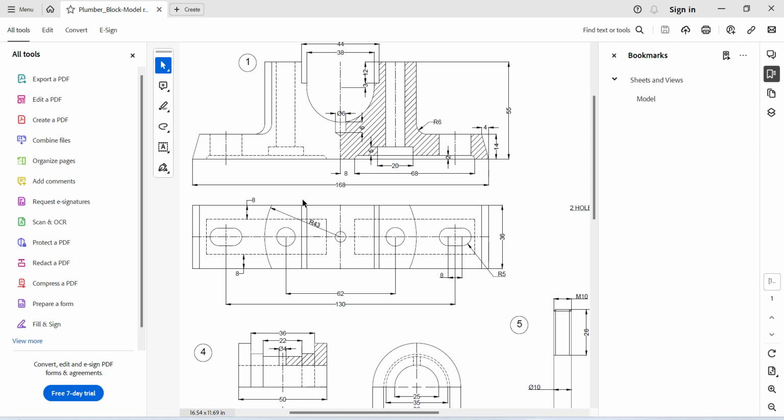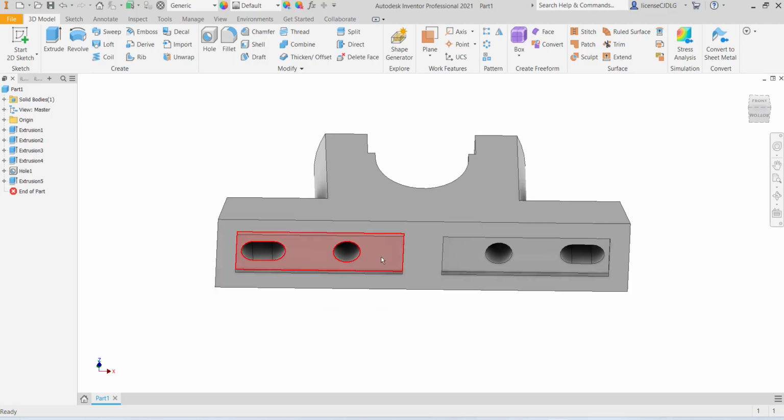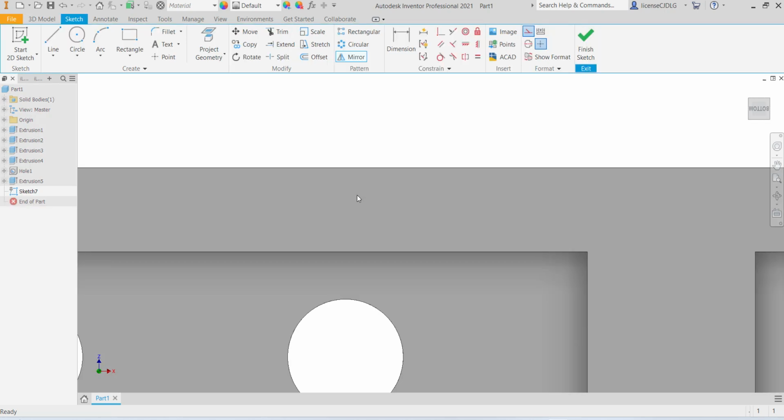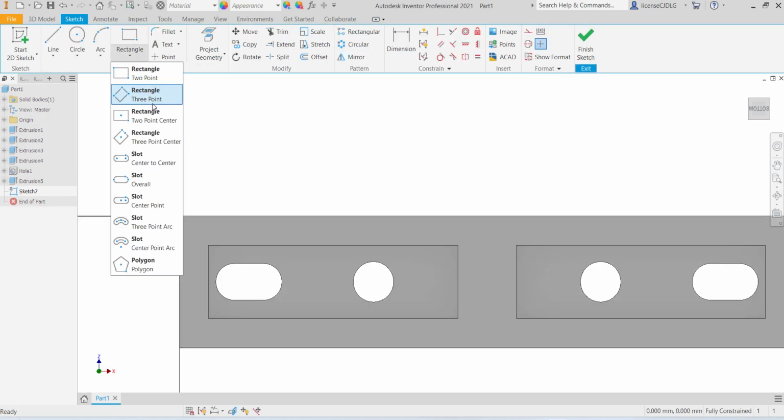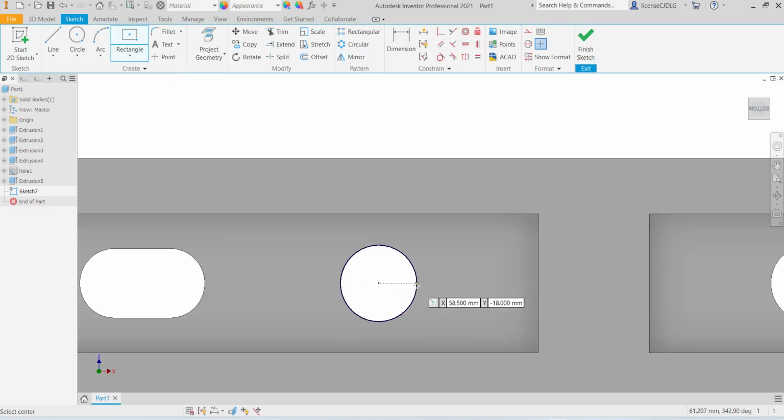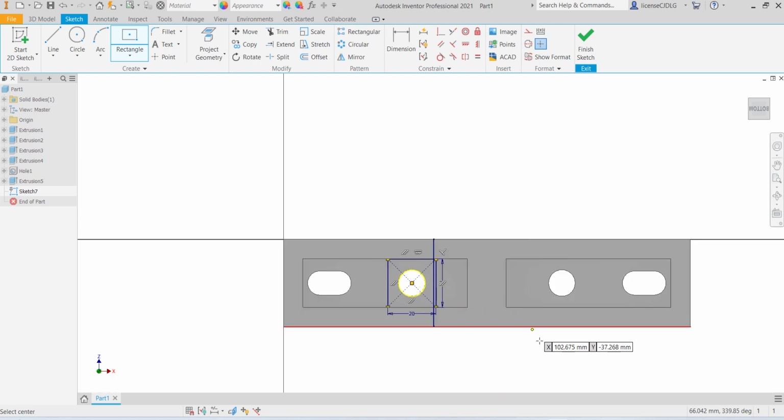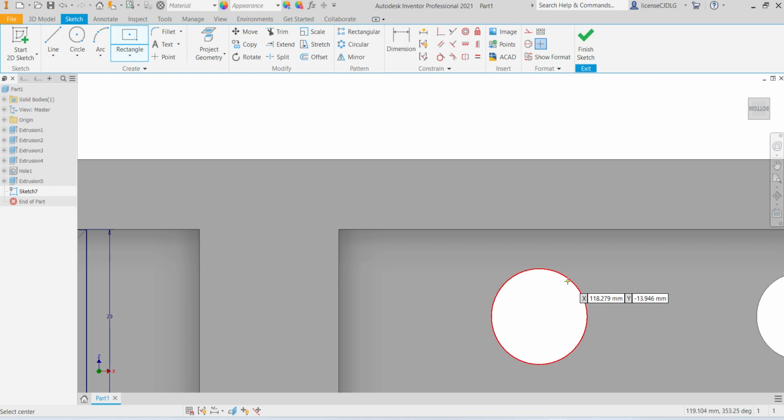After that we can see there is a square cutout, that dimension is 20 into 20. Select this surface, sketch, select center rectangle, give the dimension 20, tab 20. So same this side also, tab 20.